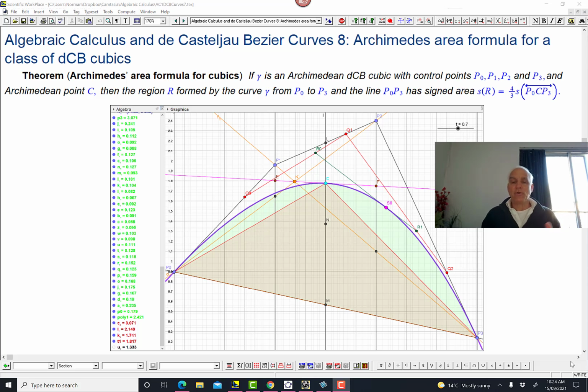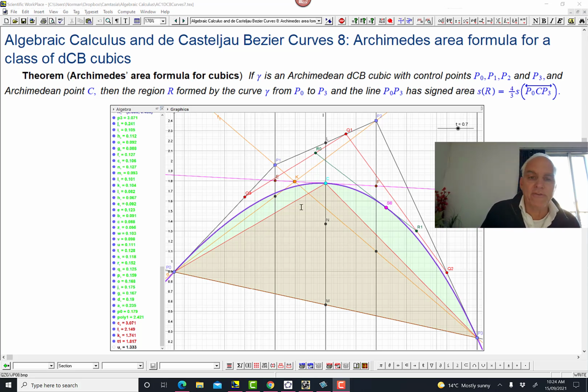We'll also, during the course events, find out that aspects of differential geometry can also be addressed with these examples foremost in mind. That there's a strong differential geometrical aspect to these things, so notions of curvature and Frenet formulas and Frenet frames. These things can be discussed in the context of these de Castelnau-Bézier curves. So these can be studied in the context of DCB cubics and more general curves also, of course.